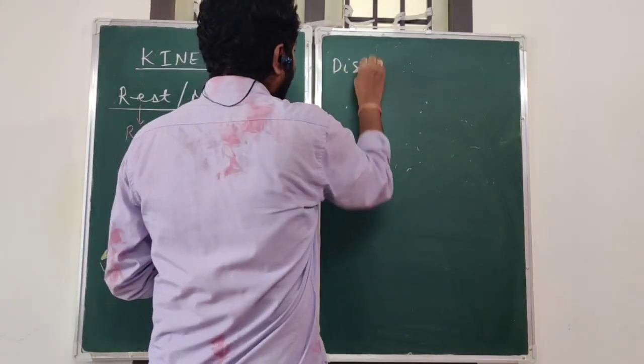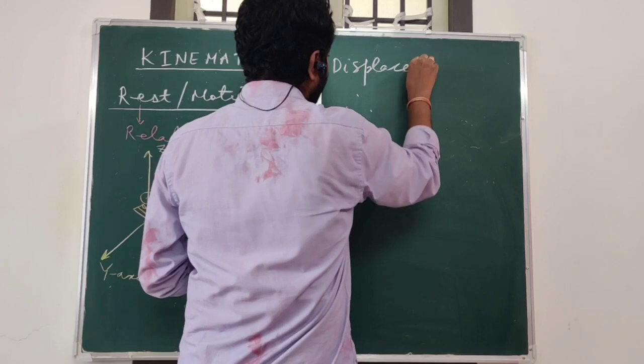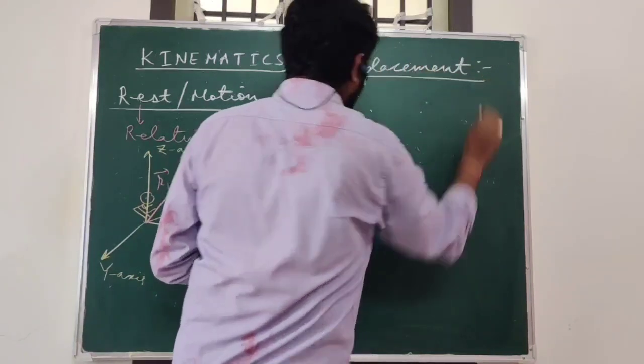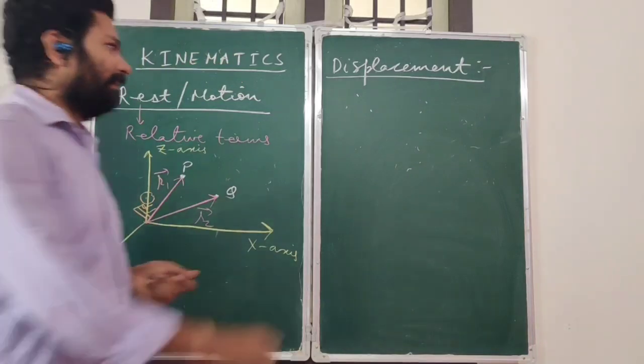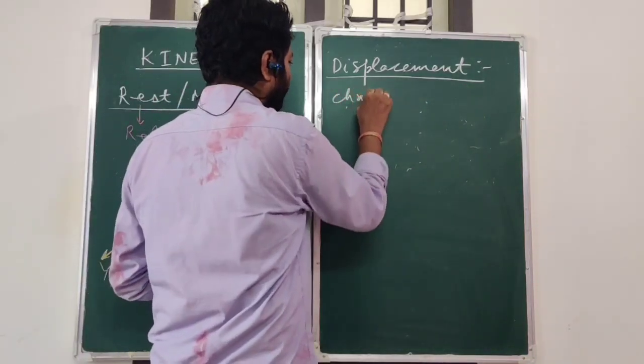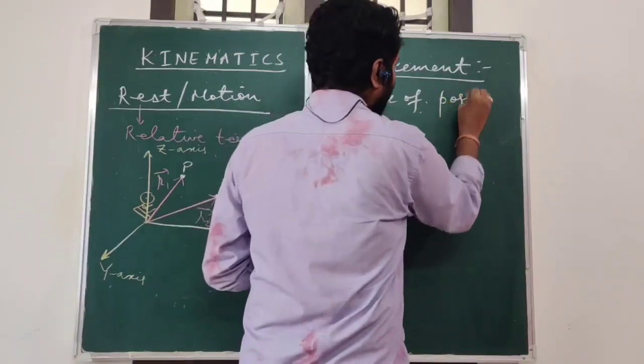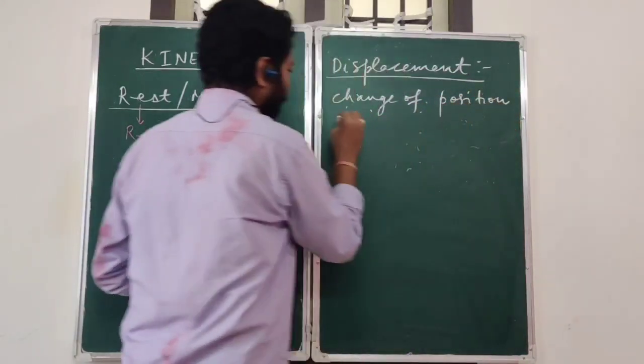How do you define displacement? Displacement is defined as change of position vector.